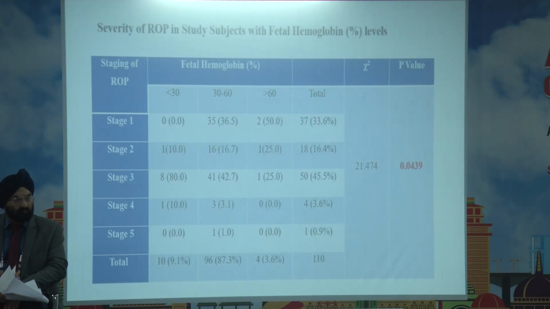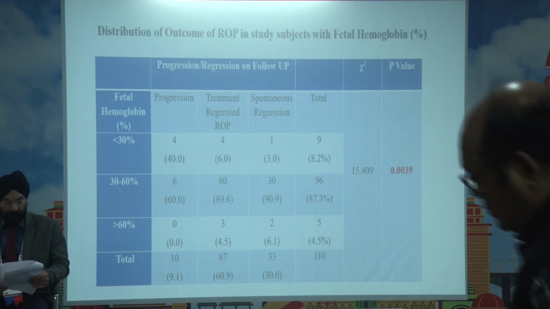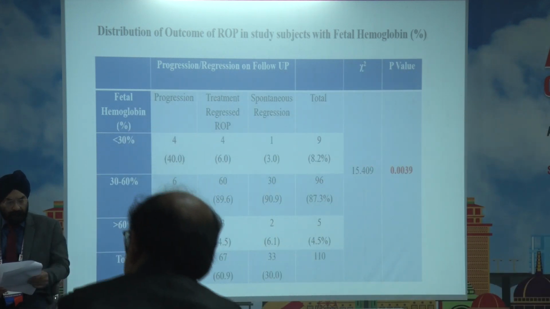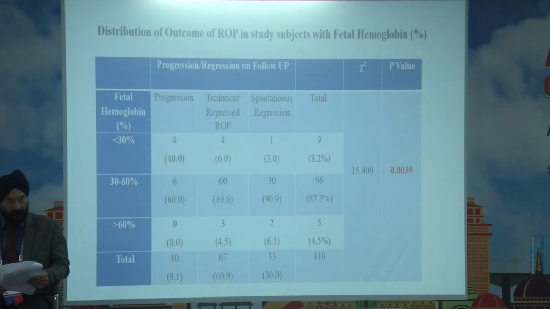Among those infants who developed ROP, it was found that fetal hemoglobin level was inversely proportional to the stage of the disease. The infants with higher fetal hemoglobin had less severe disease, and those infants who progressed to an advanced disease had lower fetal hemoglobin levels, which was statistically significant.